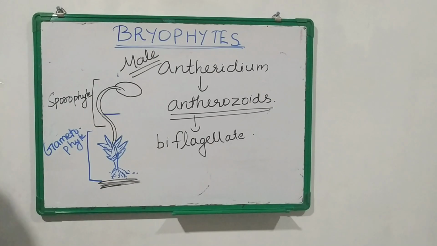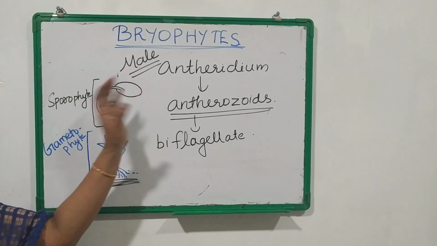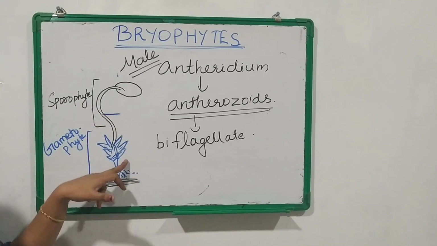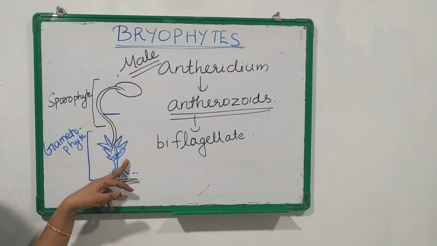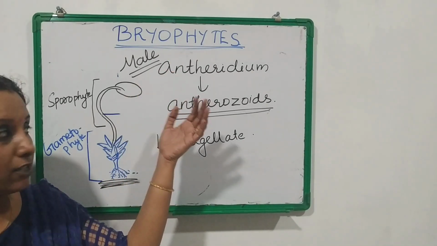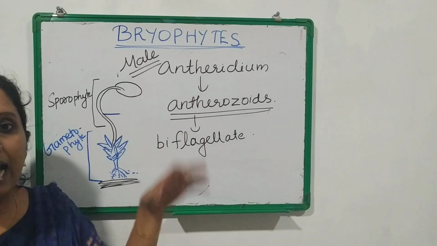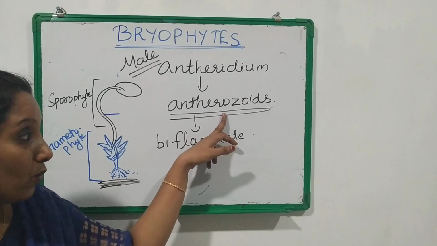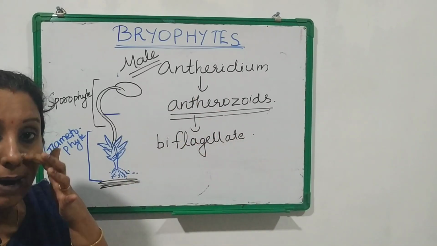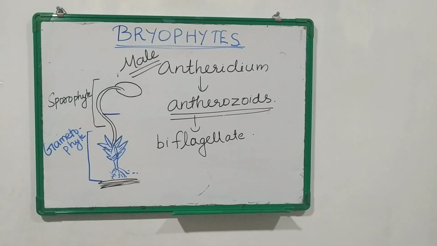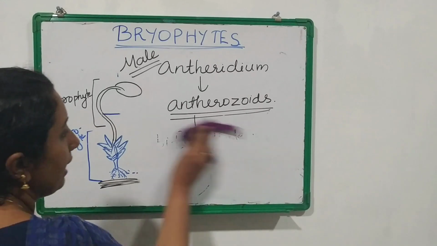So the male reproductive organ in bryophytes. We were discussing the gametophyte part, not the sporophyte. So this gametophyte part will produce gametes. Now we are talking regarding the male reproductive part and female reproductive part. So the first one is the male reproductive part which is known as antheridium and this antheridium produces male gametes which are called the antherozoids and these antherozoids are biflagellate, that is they will have two flagella. Then second one is the female reproductive part.